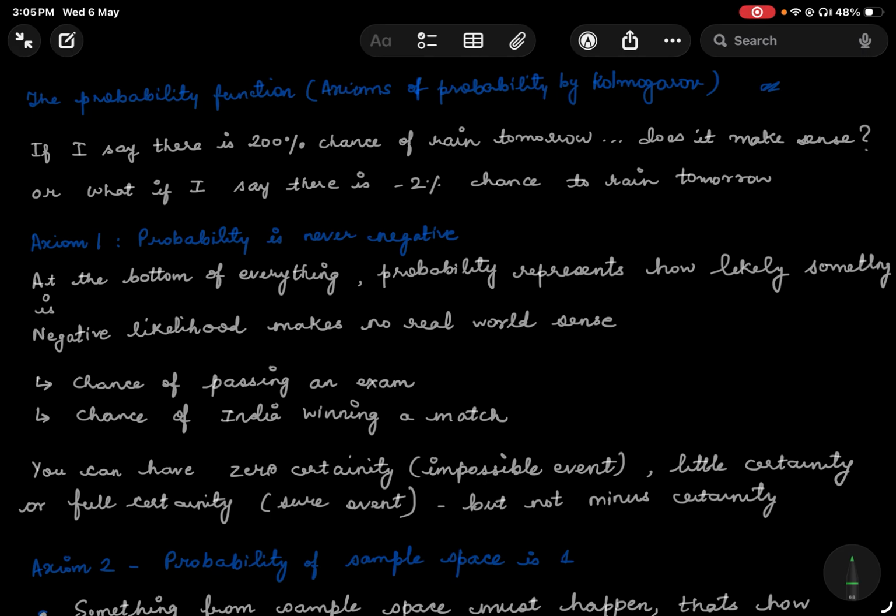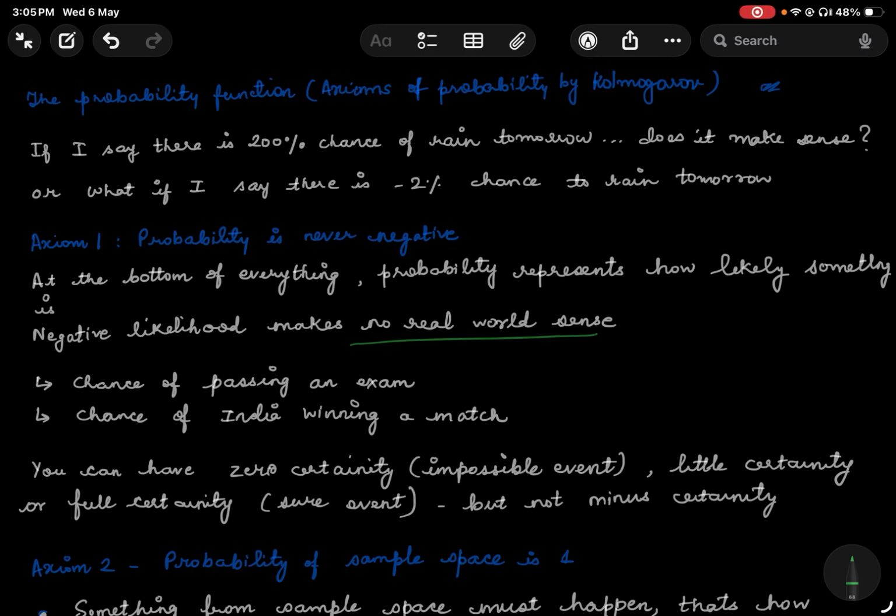So, the very first axiom of probability, and you can also think of it as something obvious, is that probability is never negative. At the bottom of everything, in all our studies of probability, we know that probability represents how likely something is, and negative likelihood really doesn't make any sense.